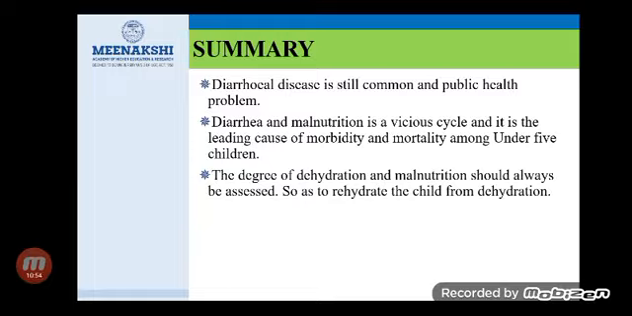Next one is summary. Diarrheal disease is still a common public health problem. Diarrhea and malnutrition play a vital role and are the leading cause of death among all under 5 children. The degree of malnutrition as well as the degree of dehydration should always be assessed among under 5 children so as to rehydrate the child from dehydration.